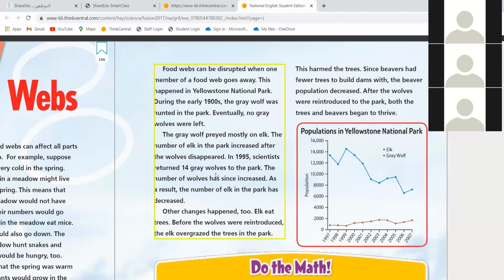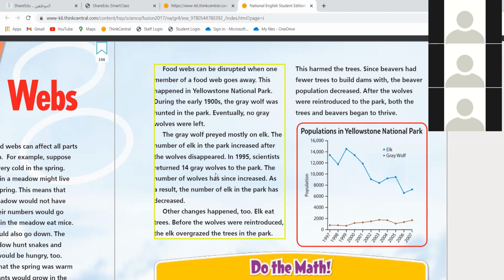Okay, so there's an elk. A kind of animal called elk. It looks like a deer, I think. Yeah. So the gray wolf preyed mostly on elk. So they always hunt elk for food at that time.